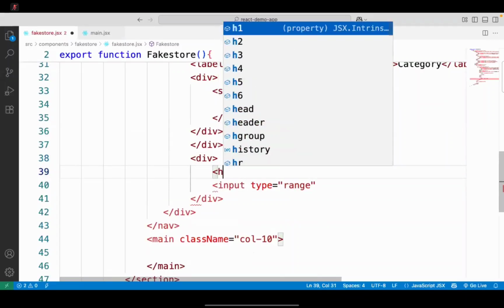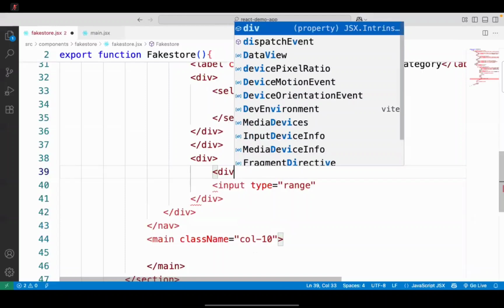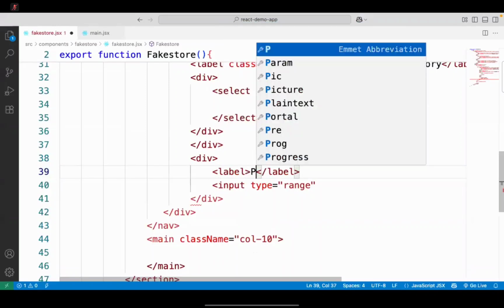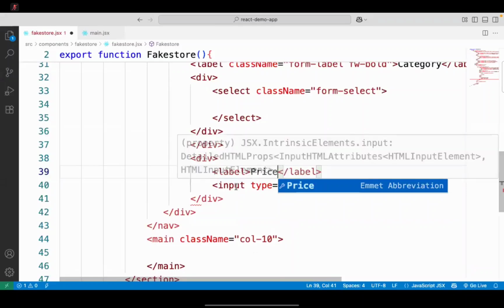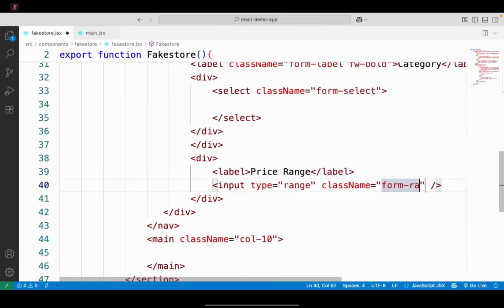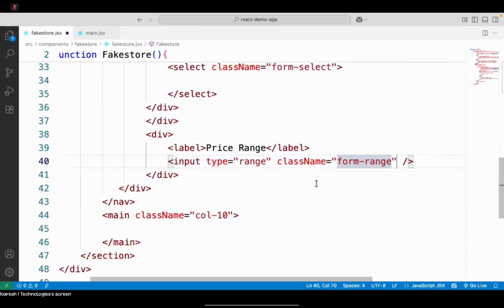Here we will put a header or say simple div or label only I will give. Label is price range. Okay, input type is range and the class as form range. And usually minimum maximum will be there. Later we will apply for that.